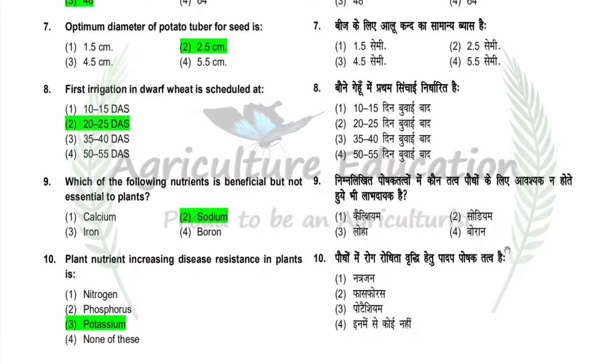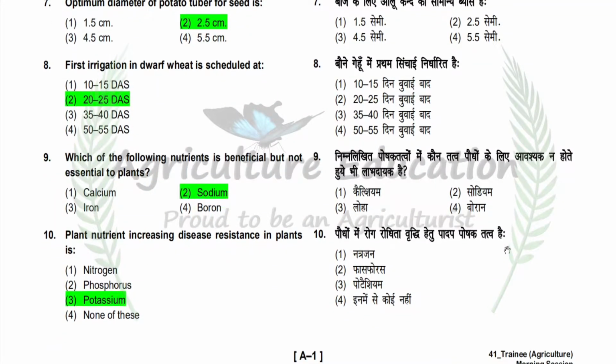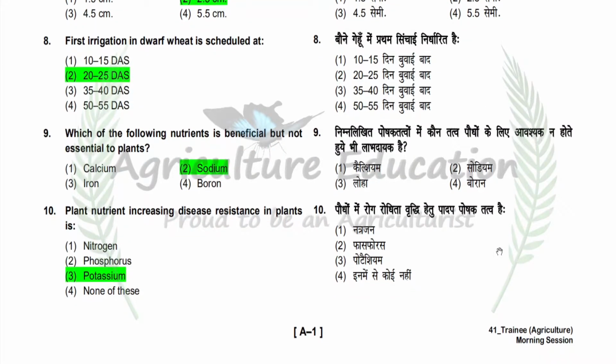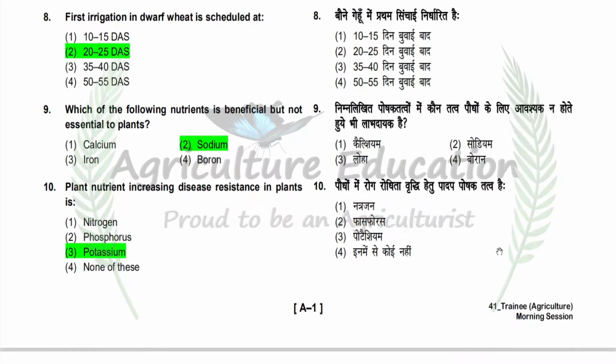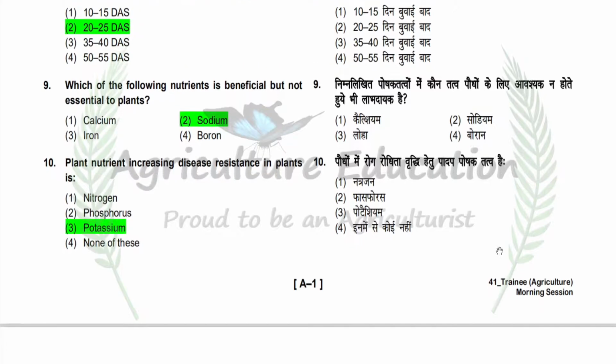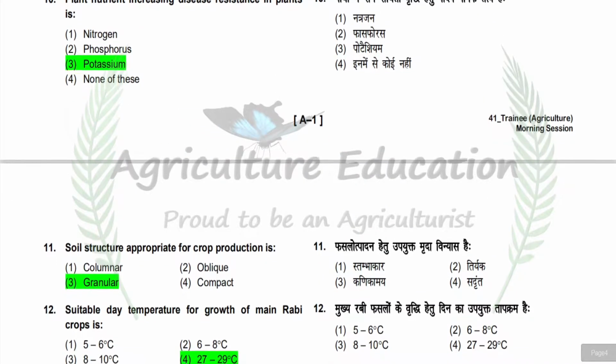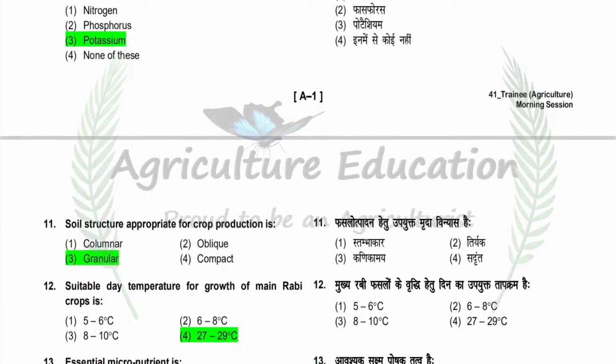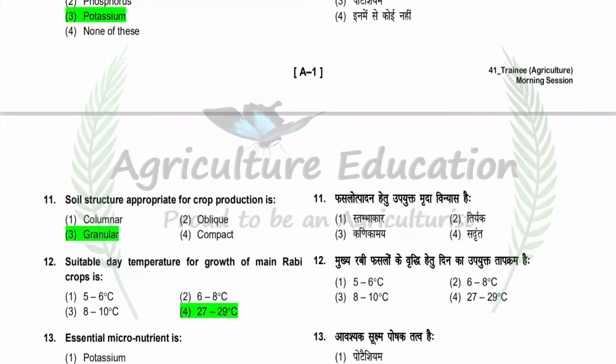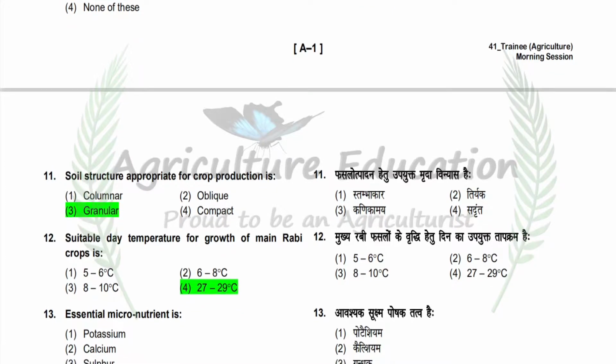Next question is plant nutrient increasing disease resistance in plant is. Option is nitrogen, phosphorus, potassium, none of these. So correct answer is potassium. Next question is soil structure appropriate for crop production is. Option is columnar, oblique, granular, compact. So correct answer is granular.